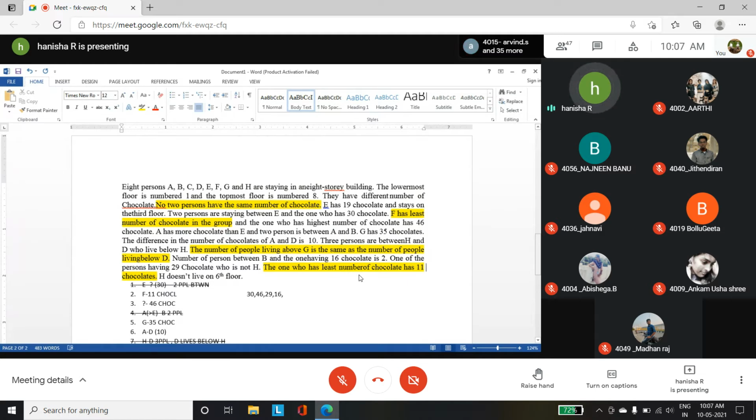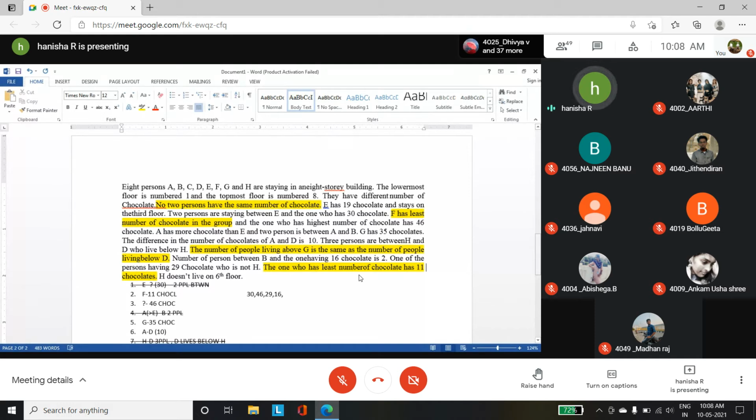8 persons are staying in an 8-story building. The lowermost floor is numbered 1 and the topmost floor is numbered 8. They have different numbers of chocolates. So you have persons, floors, and chocolates here, 3 variables. Look at the question. No 2 persons have the same number of chocolates. That is the first rule.